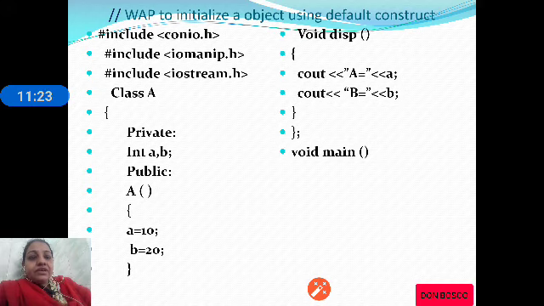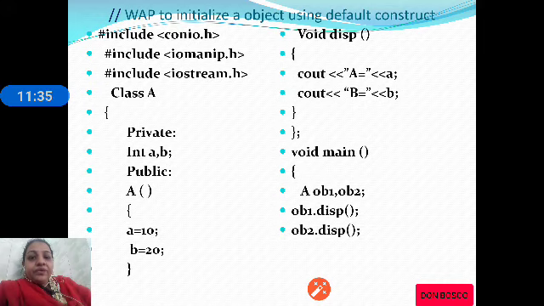Let us have a look at the main program where we create objects of a, that is ob1 and ob2. Whenever an object is created, the constructor is executed. So in ob1, a will become 10 and b will become 20.